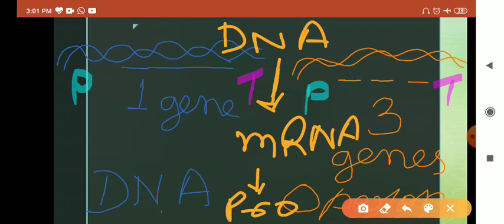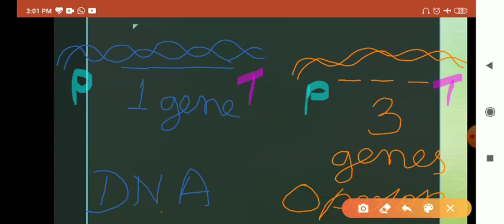So this process from DNA to mRNA is transcription, and from mRNA to protein is translation. Here, first we are taking transcription, where a DNA, this is a DNA stretch.